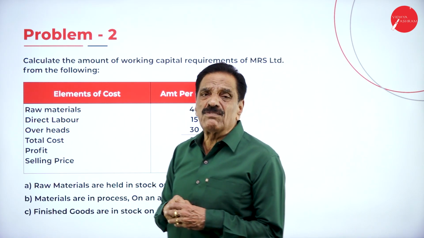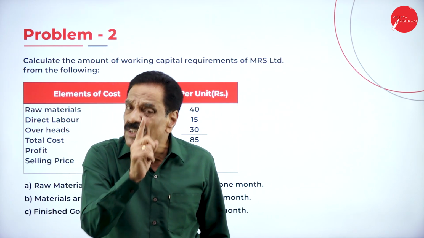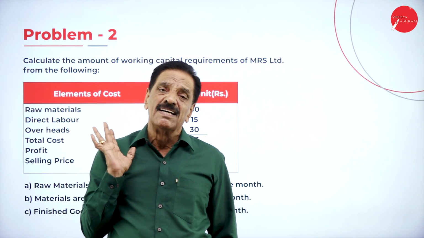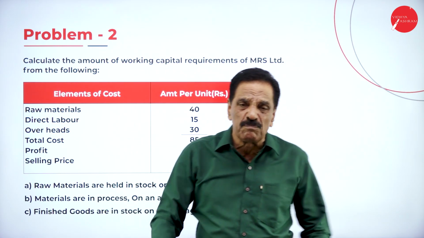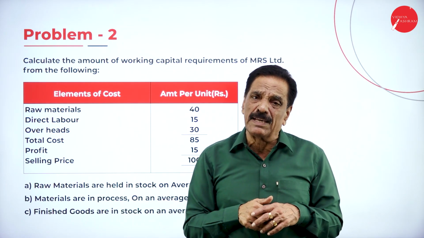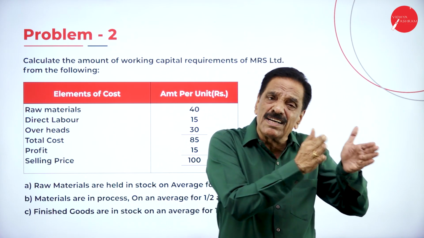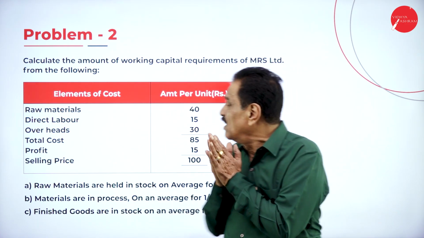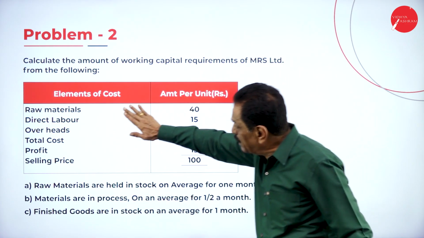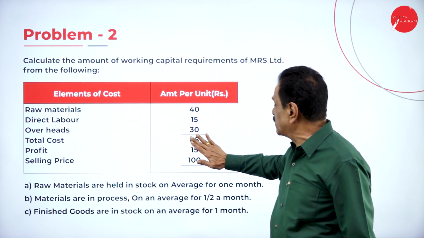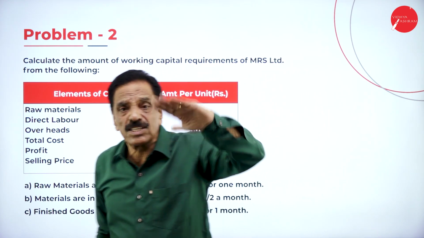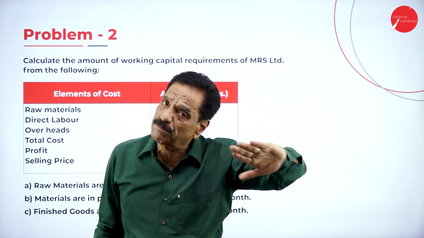While working out the working capital, the profit should not be considered. Why should the profit not be considered? Because we are applying for a loan in a bank. They will take only the cost of production, the cost of the article. What is the cost of the article? Raw material, labor and overhead, the total cost. Only the cost will be considered. They won't consider the profit.